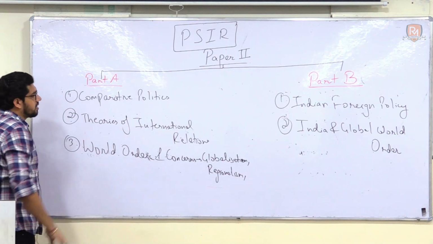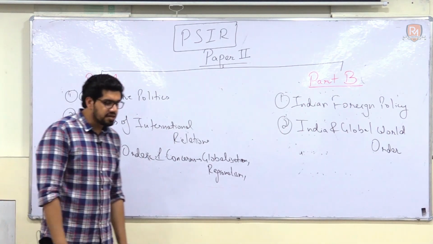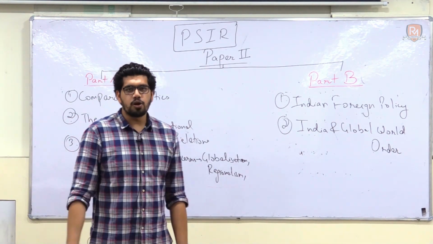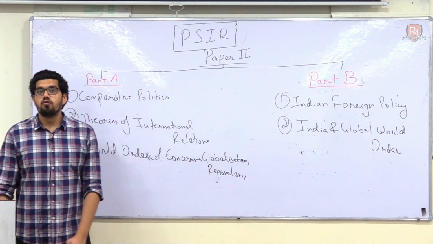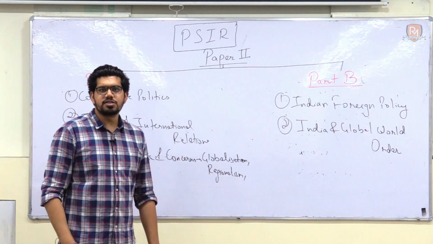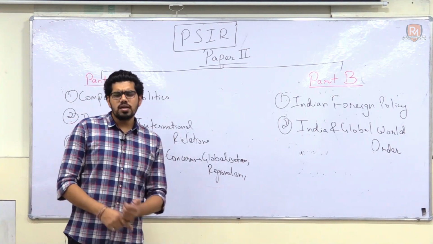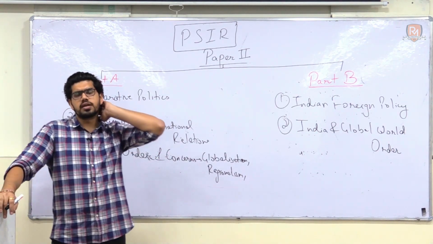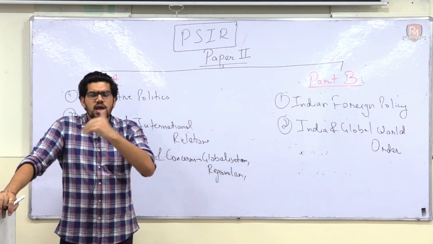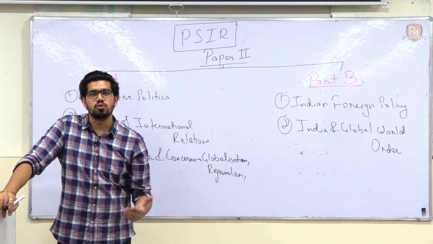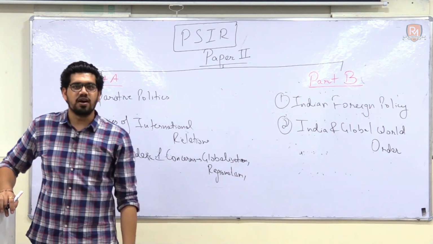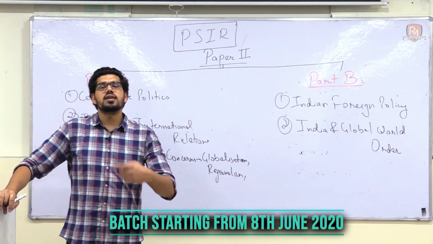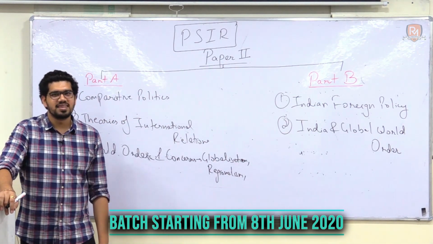Now again, coming to the concept of books. In part A, there are multiple books that you can read. One is Andrew Heywood's Global Politics. One is the book of Baylis and Smith, a wonderful book to read. One is 50 Key Thinkers on International Relations, again a wonderful book. In the market at present, there is also a book on international order. But again, you cannot read all those books. We recommend only one particular book that you have to read. The rest are all covered in your class notes, right?